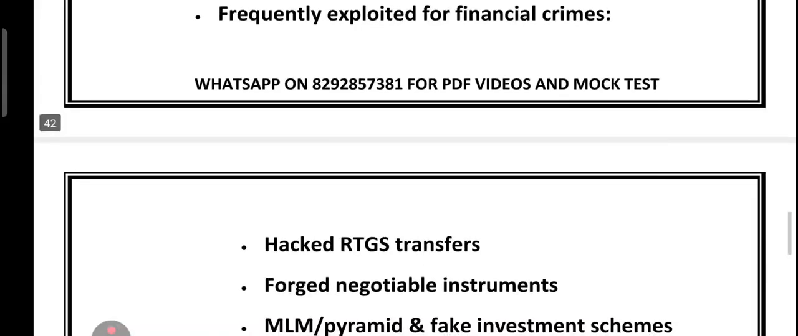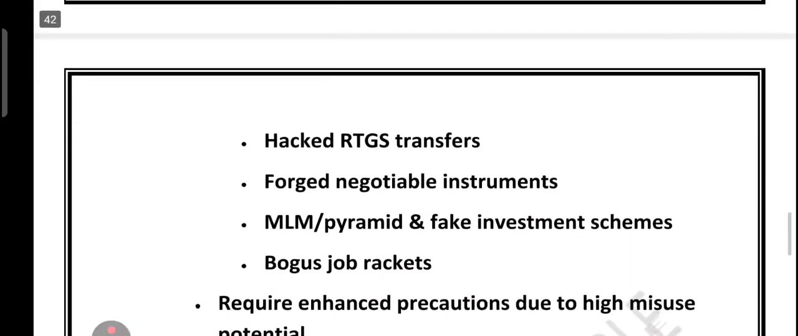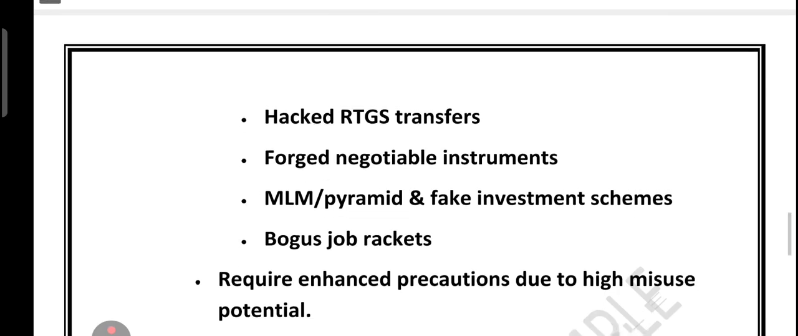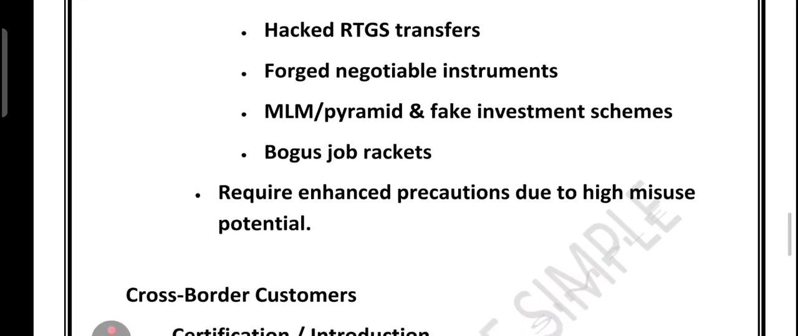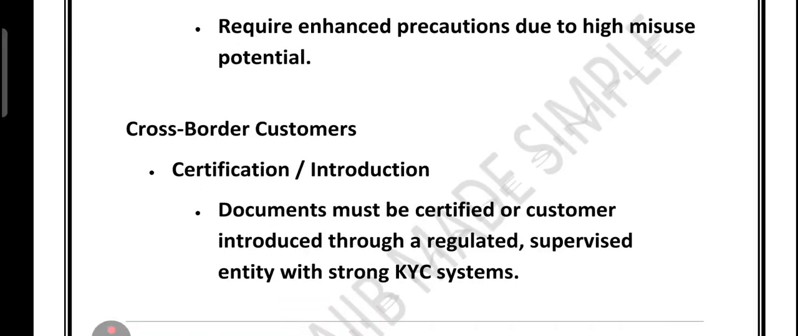Yes, they are frequently exploited for hacked RTGS transfers, forged negotiable instruments, MLM and pyramid schemes, fake investment schemes, bogus job rackets. So in short, independent verification is the key for KYC, and a proprietary firm needs extra monitoring due to the fraud risk. What about cross-border customers?